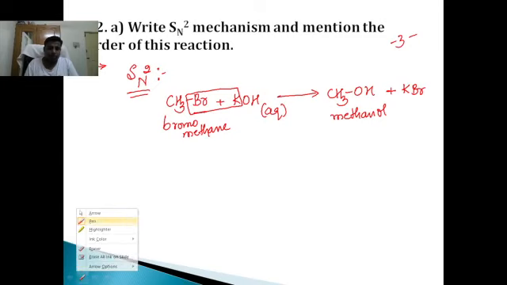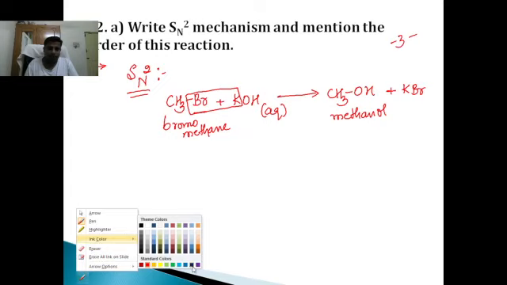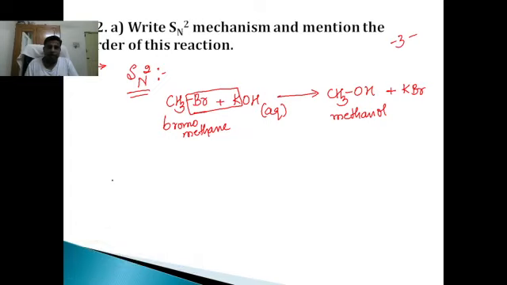Let us use a different pen. See the entire mechanism here. CH3Br. We know halogen carries partial negative charge, carbon carries partial positive charge. The nucleophile is OH minus.